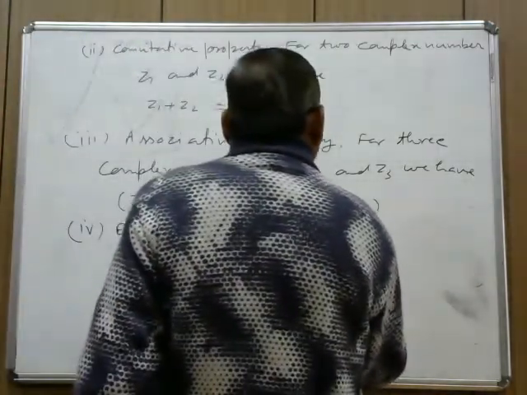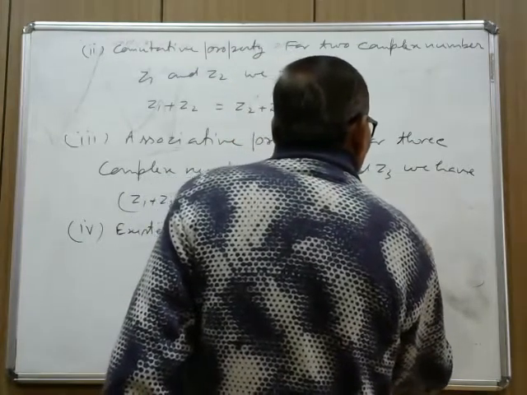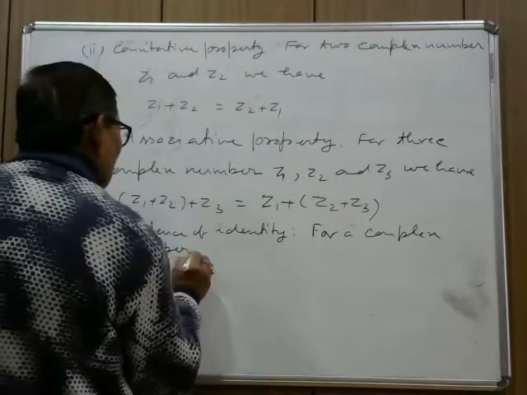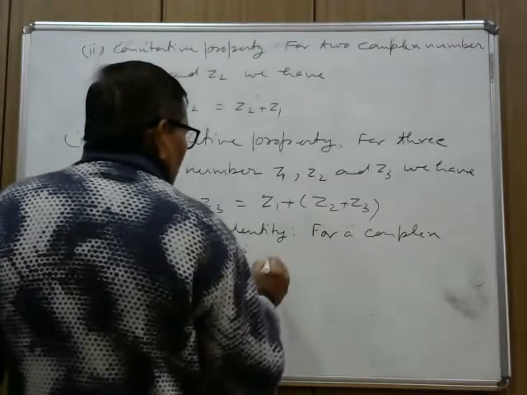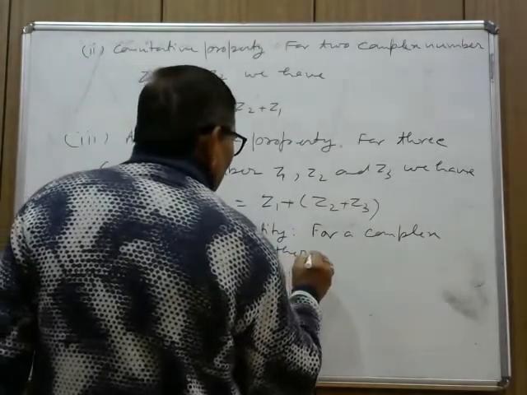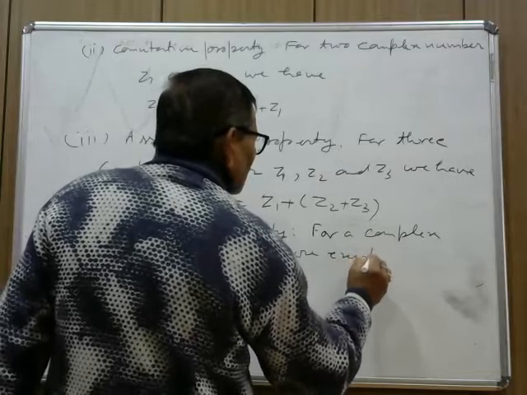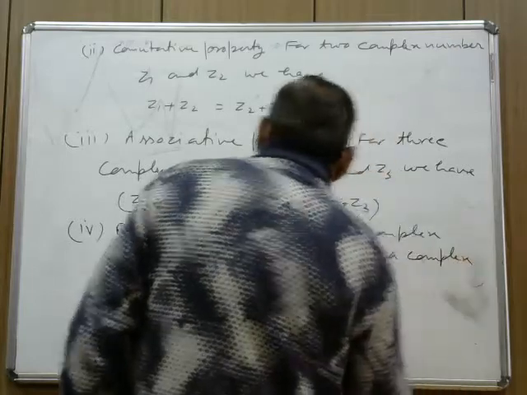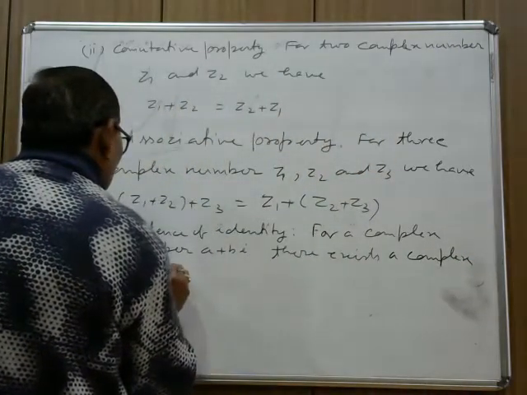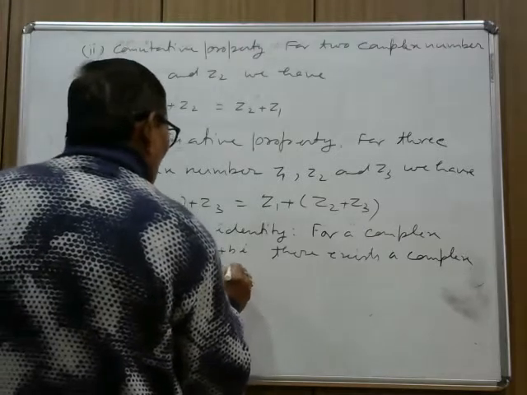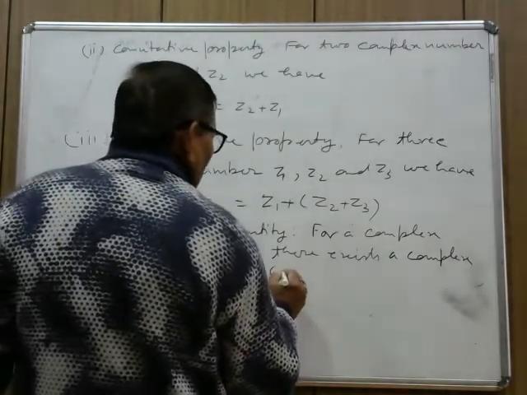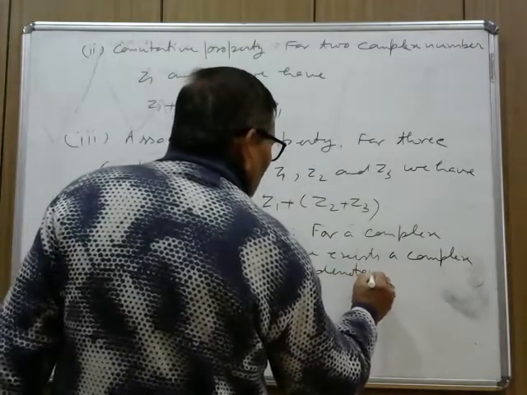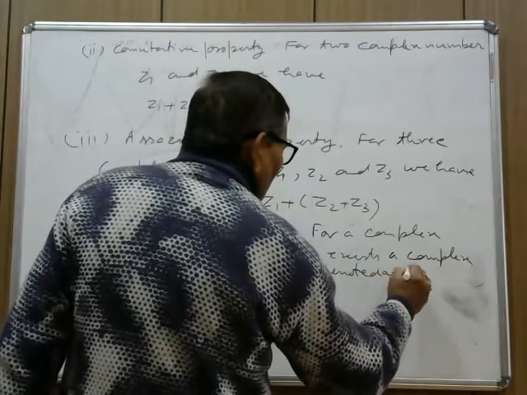For a complex number a plus bi, there exists a complex number 0 plus 0i, denoted as 0.